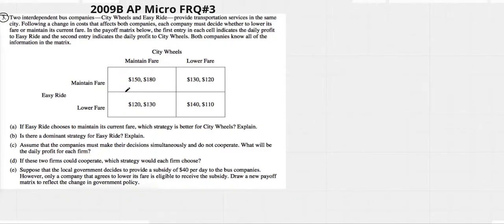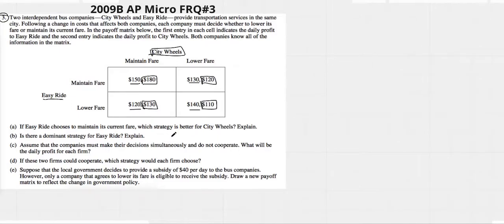Now, what I've noticed most about these is why people miss them is because they confuse the numbers in the middle of a test. They're moving too fast, thinking too hard, and they miss the numbers. So, you go in and underline all of the ones on the left. These are almost always set up the same way. Square in the other one. This makes it easier to know exactly what City Wheels numbers are and what Easy Ride's numbers are.